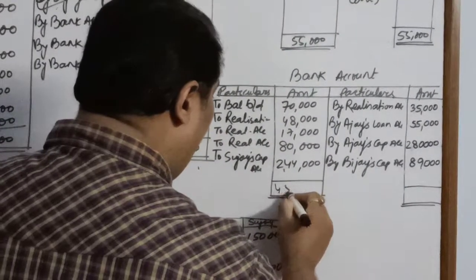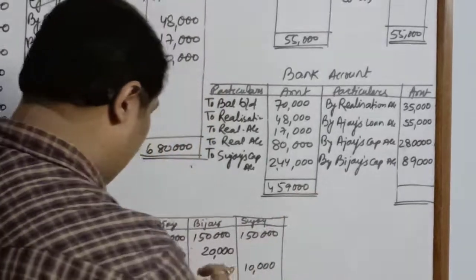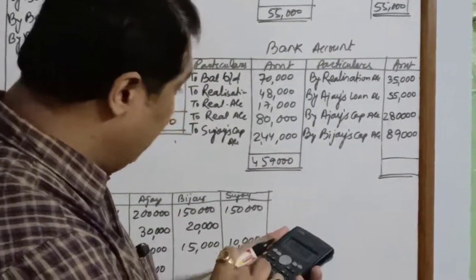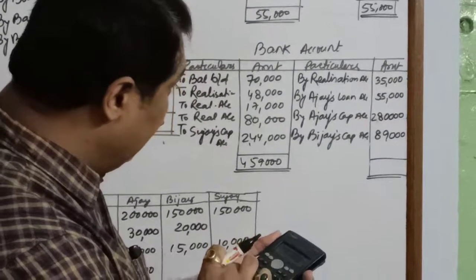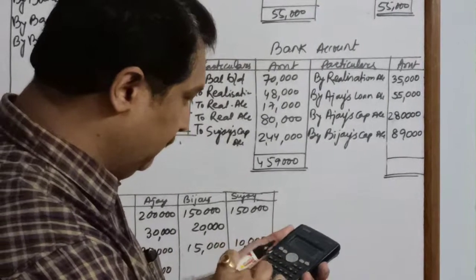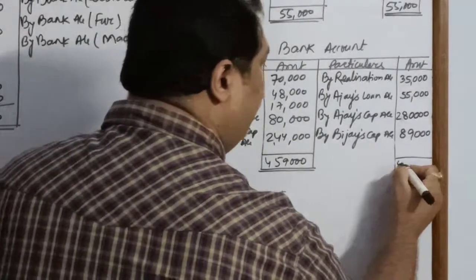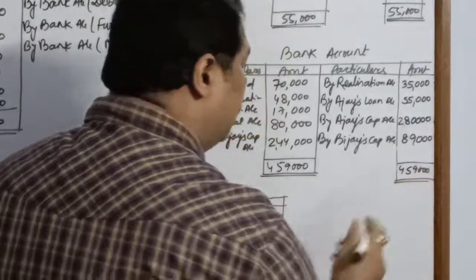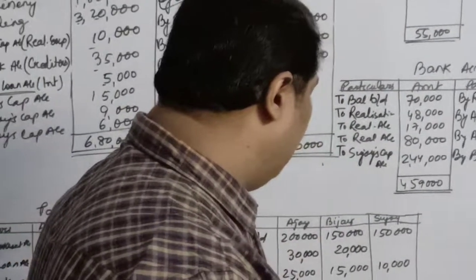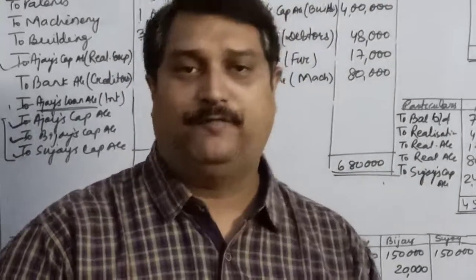Total is 4,59,000. On the credit side, we have 35,000 plus 55,000 plus 2,80,000 plus 89,000. It is 4,59,000. So children, this is how we prepare the ledger accounts in case of dissolution of a firm.